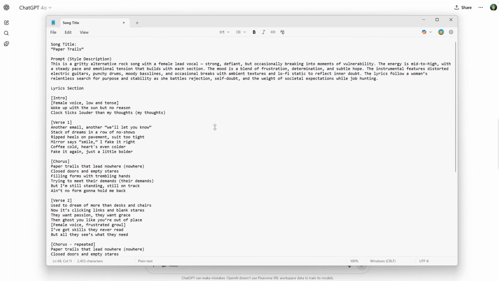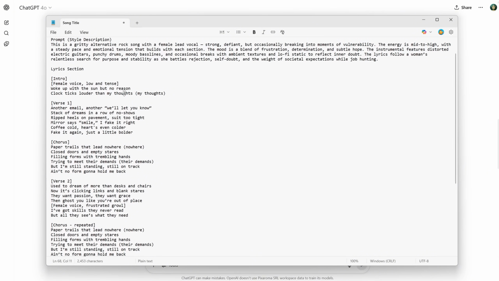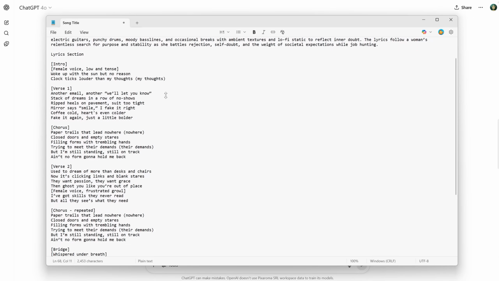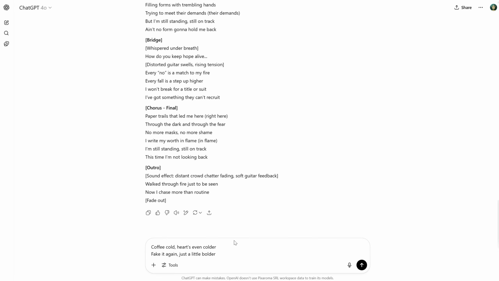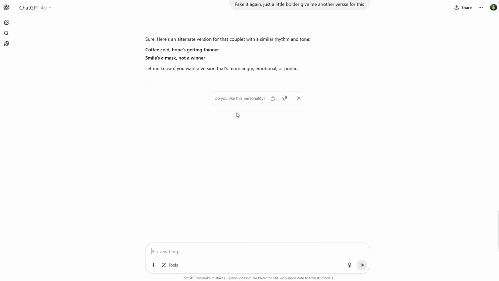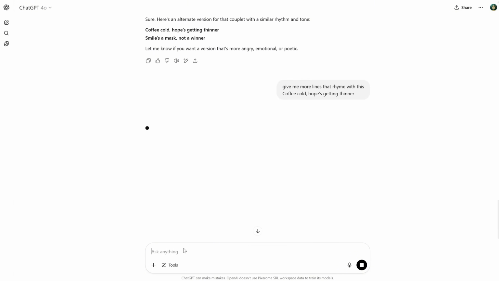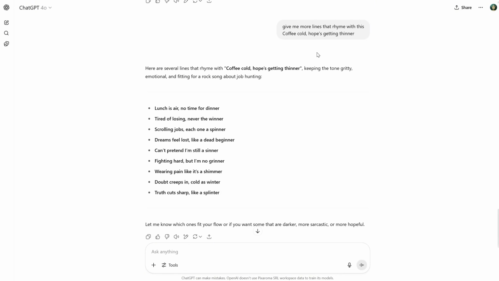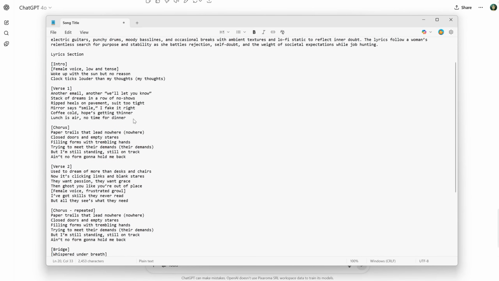I like to write my own lyrics and just adjust them slightly with ChatGPT, but it's really good for rhymes and inspiration. For example, let's say you don't like part of a verse. I can copy that and ask ChatGPT to give me another verse for it. And let's say you like a certain line from the lyrics. You can copy that and ask ChatGPT to give you more lines that rhyme with it. Now you have more variations to choose from or get inspired by. So I can replace that in my text file and save it.